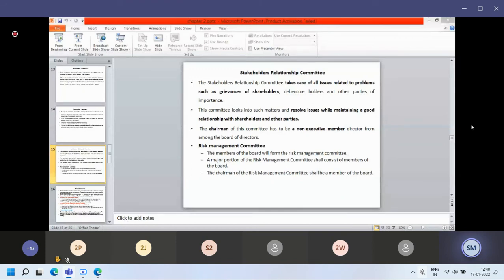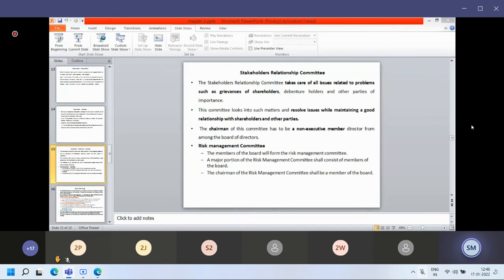That communication is done by this committee. Increasing the shareholders and the share prices of the organization depends upon the stakeholder relationship committee, and so does increasing investment in the company. If you give good, right information and share it with all the stakeholders and shareholders, surely they will invest in the existing company.